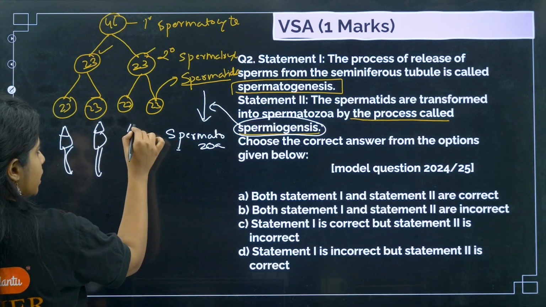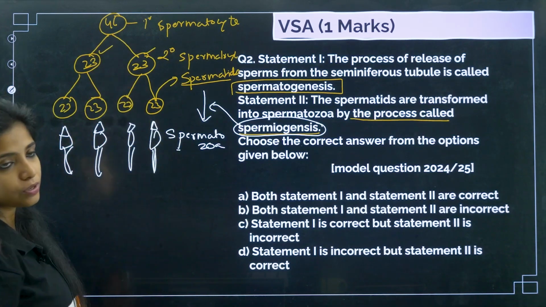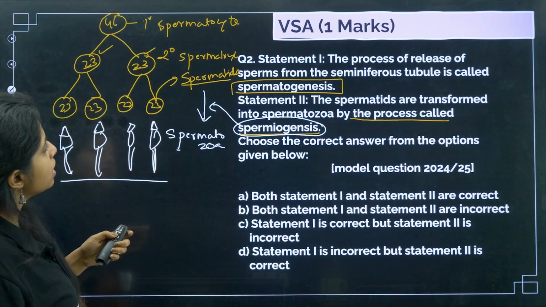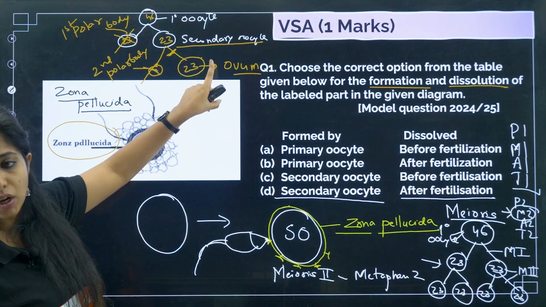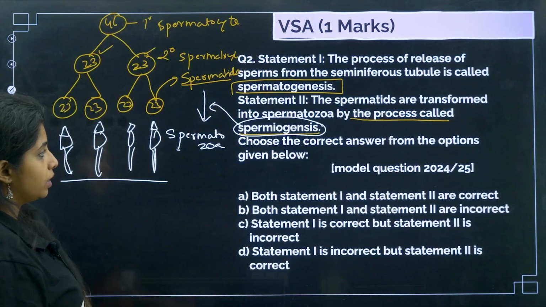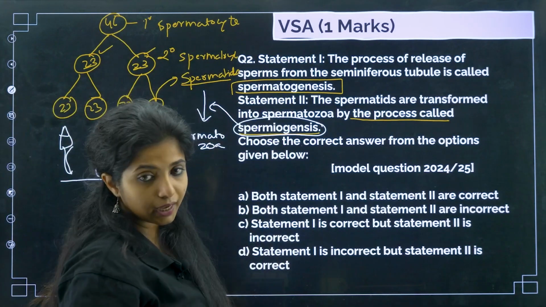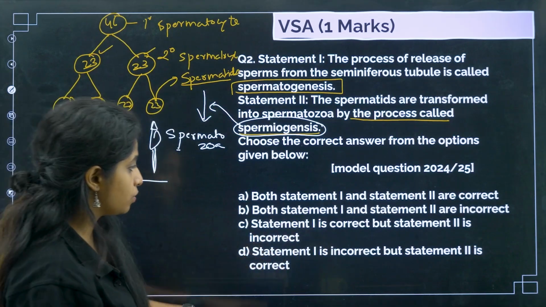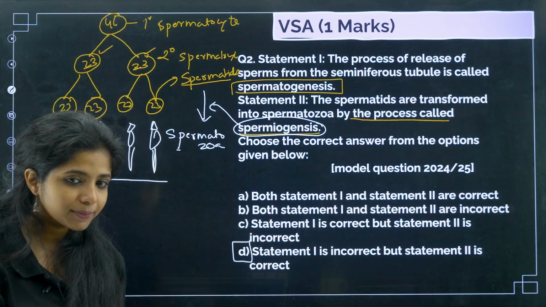And I'll also tell one more thing. How many sperms do you get at the end of one meiosis? If one primary spermatocyte divides, how many sperms do you get? You get 4 sperms. But over here, when one primary oocyte is dividing, how many ovum do you get, children? Only 1 ovum, because there is no division happening over here. So here you get 4, there you get 1. Please remember that as well. So statement 1 is incorrect, but statement 2 is correct. This becomes the correct answer as well.